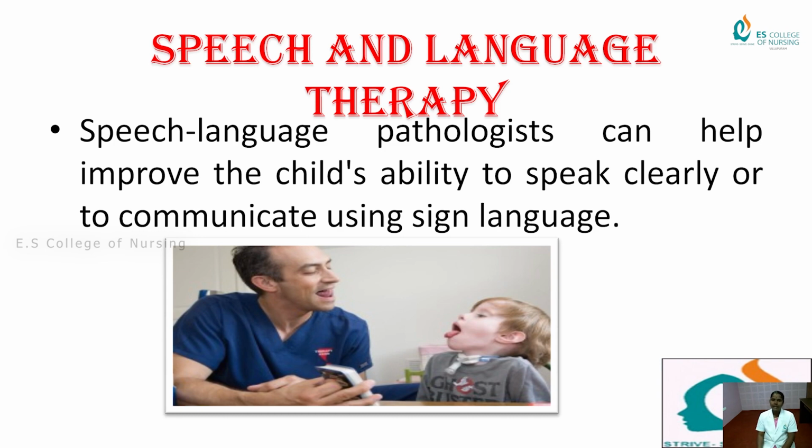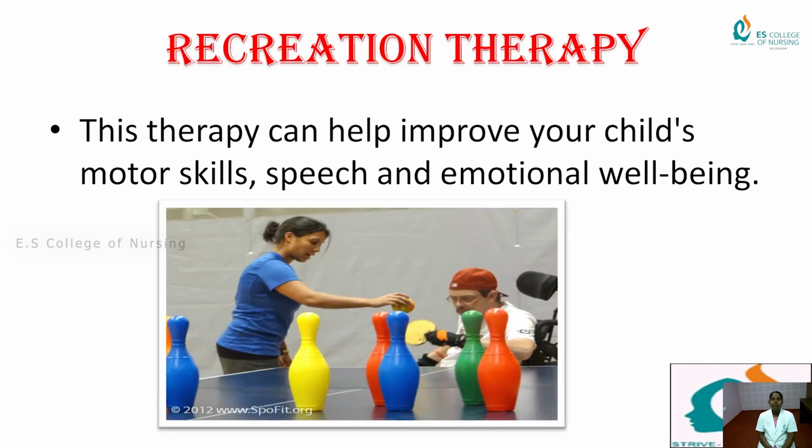Bilingual or single language may be used by the speech-language pathologist in giving speech therapy. And then recreational therapy can help improve your child's motor skills, speech, and emotional well-being.